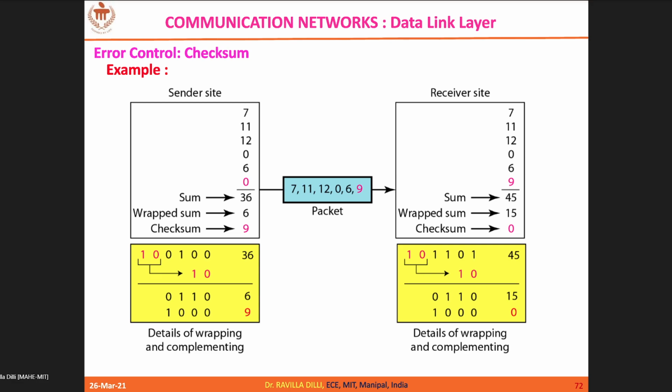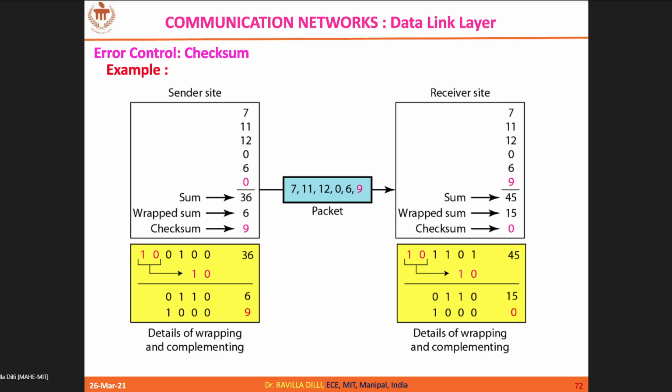7, 11, 12, 0, 6. These are the numbers I am going to transmit. Initially, I don't know the checksum, so I am keeping it as 0. And I have added them, so 36 I got. See carefully here. The binary representation of 36 is 100100.